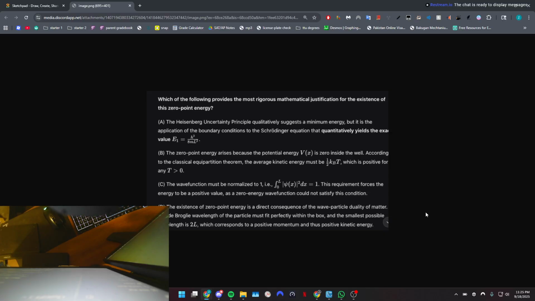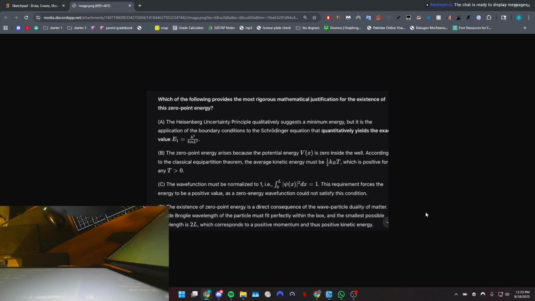Option A, the Heisenberg uncertainty principle qualitatively suggests a minimum energy, but it is the application of the boundary conditions to the Schrödinger equation that quantitatively yields the exact value E sub 1 equal to h squared divided by 8 m L squared.